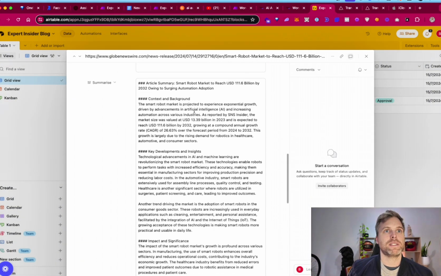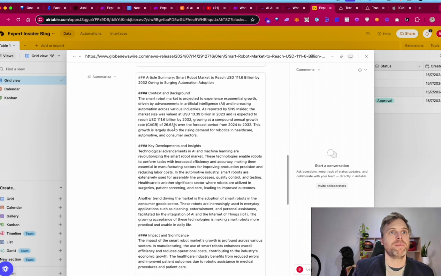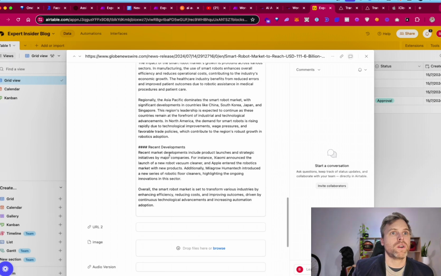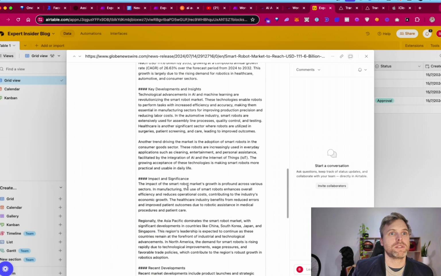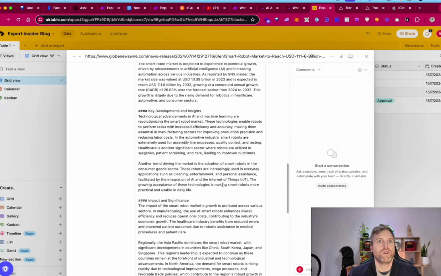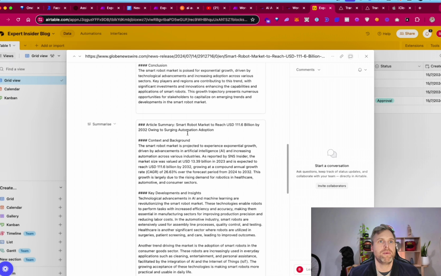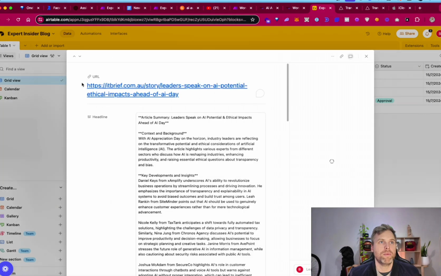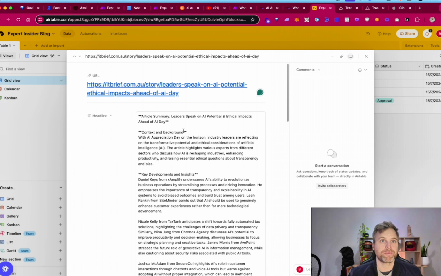This smart robot market is projected to experience exponential growth driven by advanced artificial intelligence. It includes product launches and strategic partnerships. The effect of this smart robot market growth is profound across various sectors. Okay, so I'm not sure what this is. There's a bit of information here. Smart robot market to reach USD 11. It's not something I can create without reading it a lot more than that, so I'll try another article.